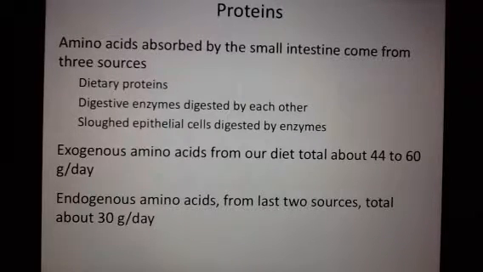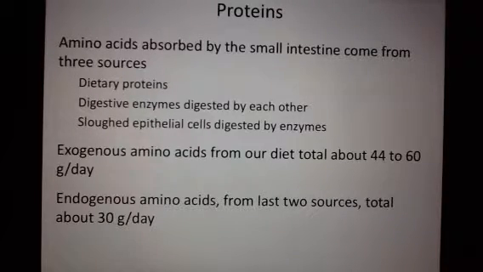So they can come from our food. They can also come from digestive enzymes digested by each other. Okay, that sounds like a lot going on. So let's go back to amylase and pepsin from the carbohydrates. Well, we just said that amylase, once it gets to the stomach, is digested by another enzyme, which is pepsin. Well, enzymes are just proteins.